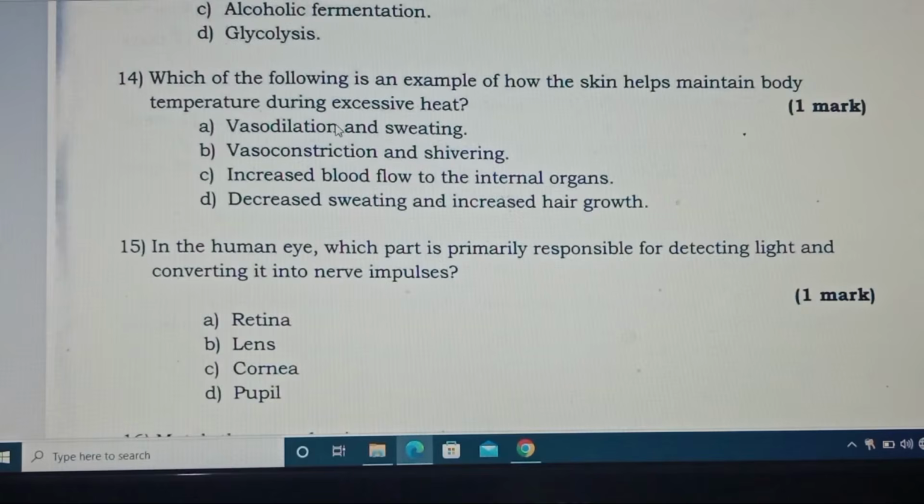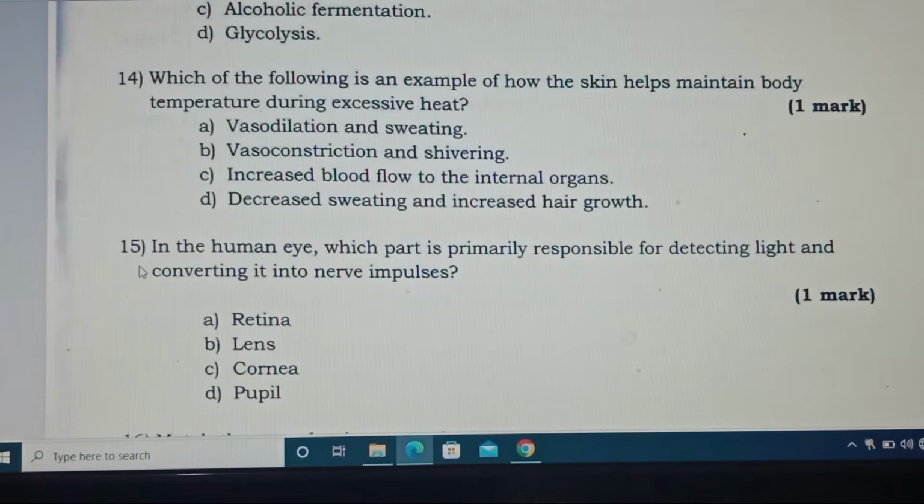The skin pores open, metabolic reaction decreases, release of sweat, etc. But vasoconstriction occurs in a cold environment, when it is cold. So the correct answer here is A.